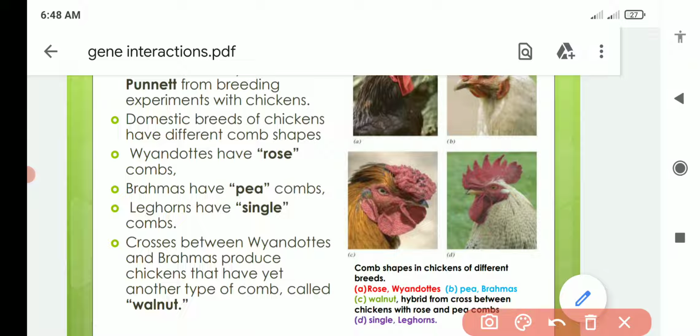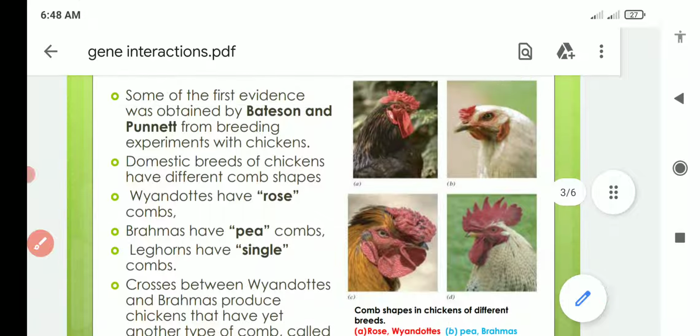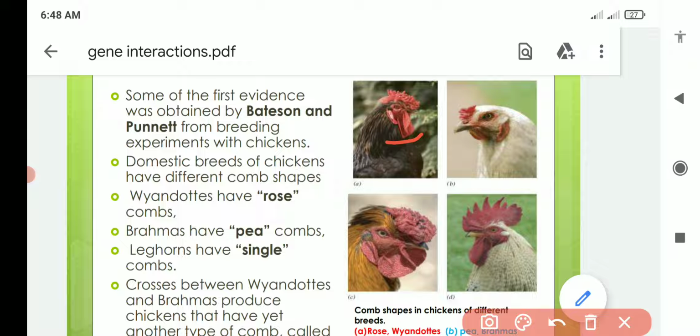So in domestic breeds of chicken, there are four types of comb which are found. First one is the rose type. You can see in the image, it is a rose type of comb. And this is pea type, the size of a peanut only. And this is Leghorn, and it has a single type of comb.